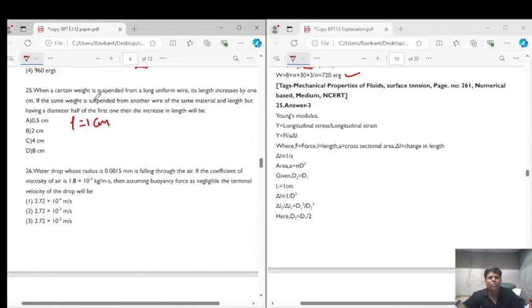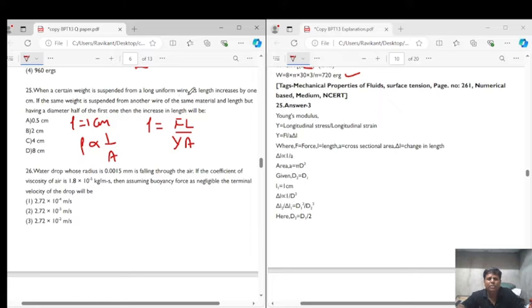Now if the same weight is suspended from another wire, of the same material and length, but having a diameter half of the first one, then the increase in length will be C. We have seen that ΔL, that is the change in length, is equal to F times L upon Y times A. That is, the change in length is inversely proportional to the area of cross section.